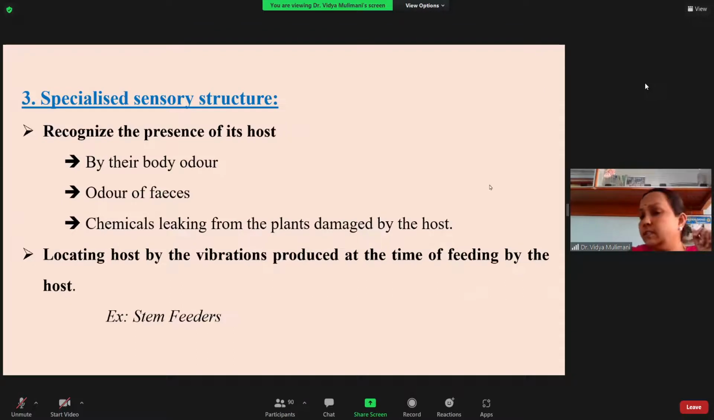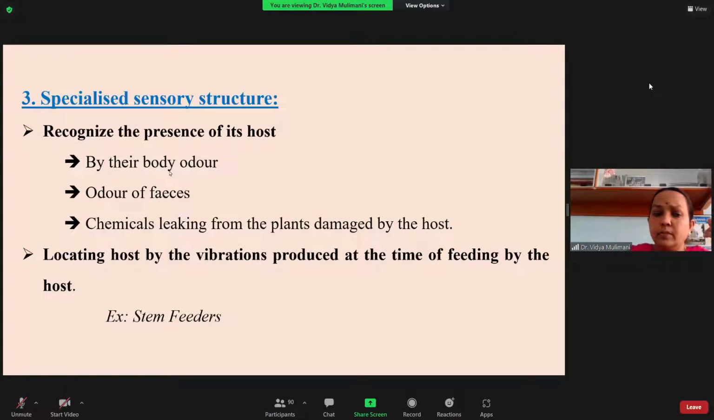The third is the sensory structure. I told you there are no structural adaptations that they need; mainly it is the sensory structure, because they have to locate the host. How do they locate it? Recognition of the presence of its host is the most important criterion in the case of the parasitoid. The body of the host has a particular smell. The antenna is very well provided with sensory structures, and the ovipositor also has sensory structures, and these are mainly used for locating the host.